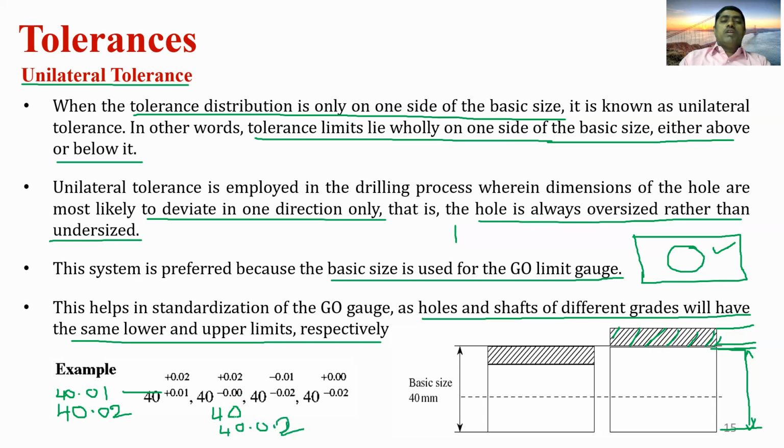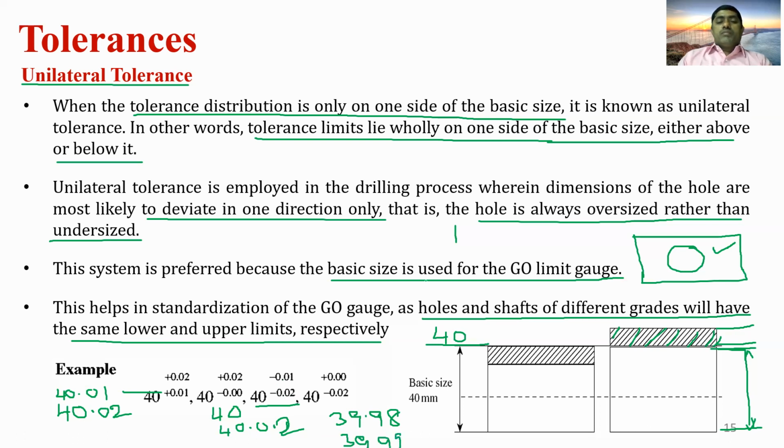So it is completely on one side of the basic size. Similarly, if you consider the third case, it is completely on the negative side. So the basic size of the shaft is 40 mm, and the lower limit is 40 minus 0.02, which is nothing but 39.98, and the upper limit is 39.99.